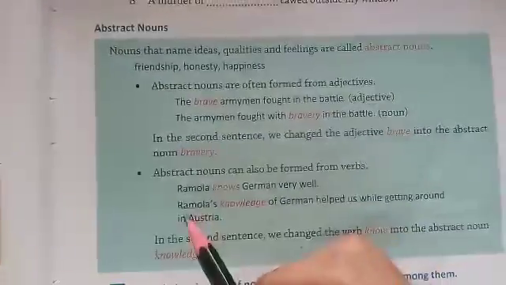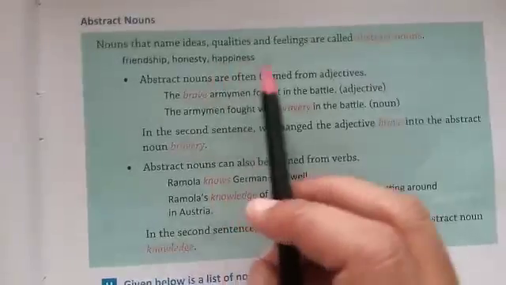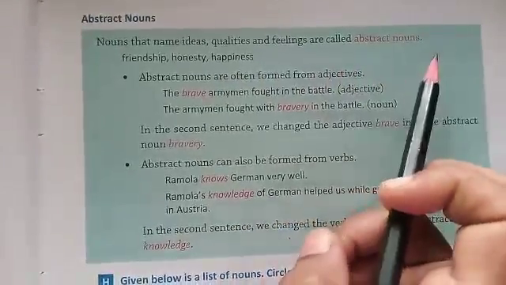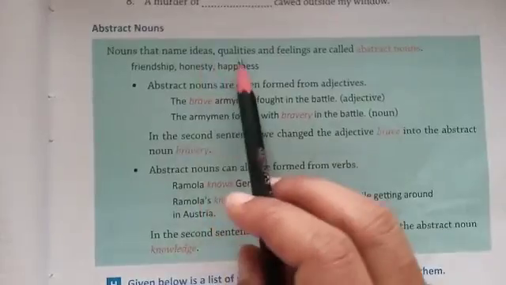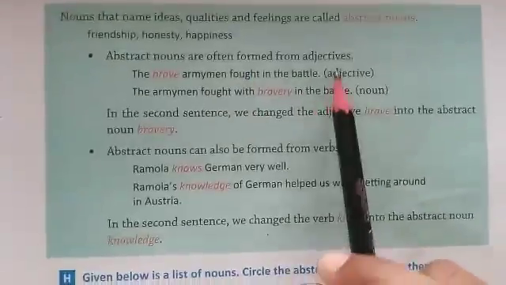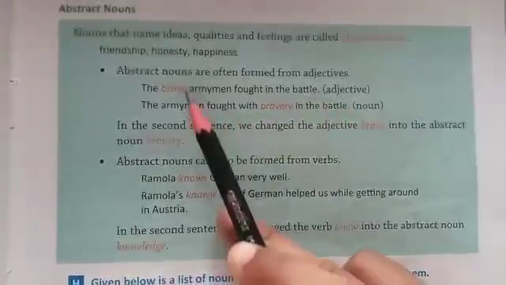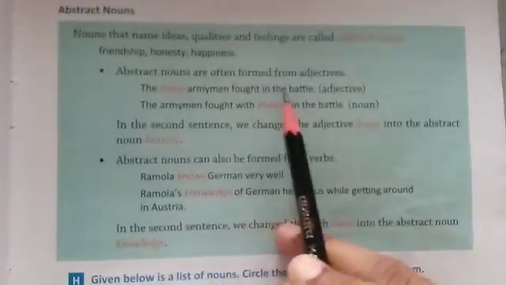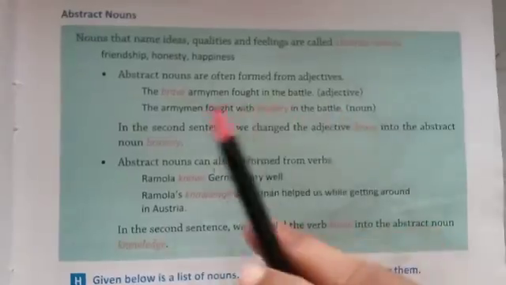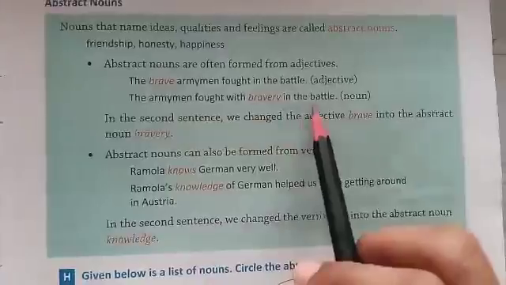Then coming to one more, abstract noun. Nouns that name ideas, qualities, feelings are called abstract nouns. So ideas, qualities and feelings are referred to as friendship, honesty and happiness. So abstract nouns are often formed from adjectives and some from verbs. So the adjective here is brave. So the brave army men fought in the battle. For this adjective, instead of brave, we use bravery. The army men fought with bravery in the battle.